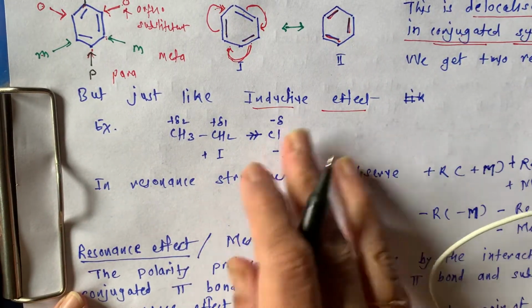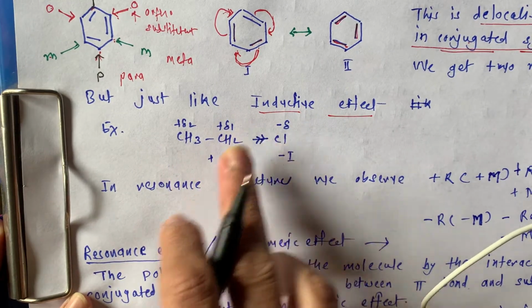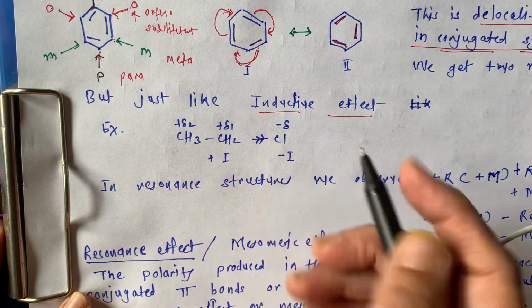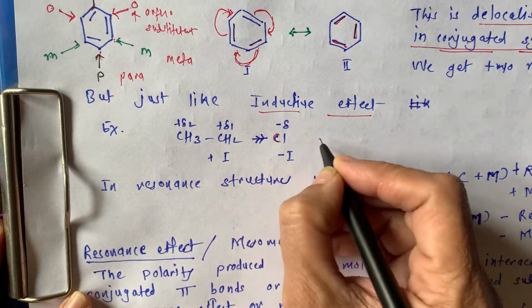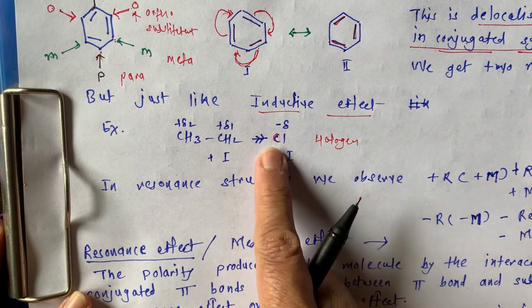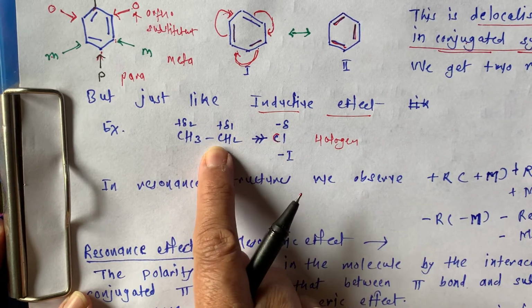Now we will revise the inductive effect also. In the inductive effect, for example, suppose this is CH3, CH2 and chlorine. Chlorine is a halogen, and this halogen is highly electronegative compared to carbon.